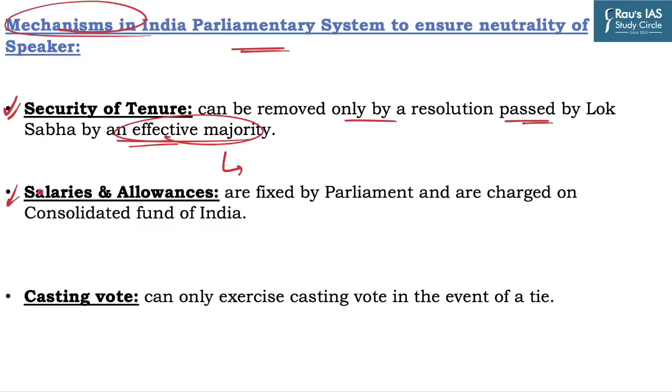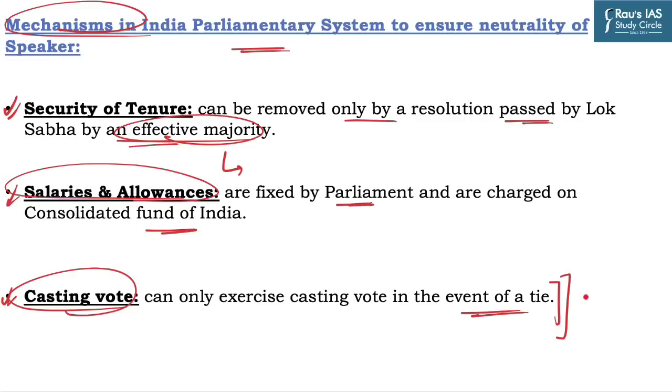The second one is the salaries and allowances. They are fixed by Parliament and are charged on the Consolidated Fund of India, and they are also not subject to the annual vote of Parliament. The third mechanism is the casting vote. The Speaker cannot vote at first instance and can only exercise a casting vote in the event of a tie, which ensures the Speaker remains politically neutral and impartial during the conduct of the House.